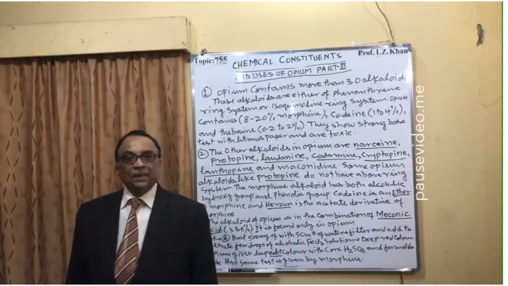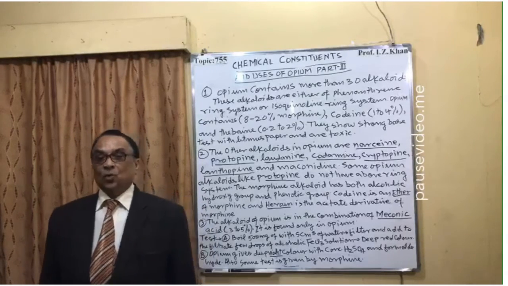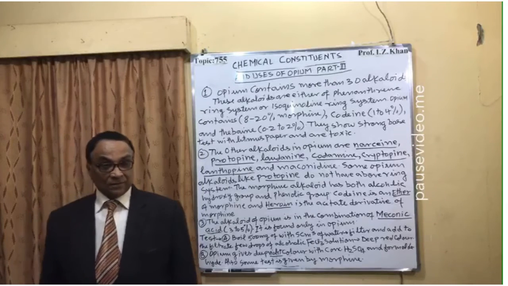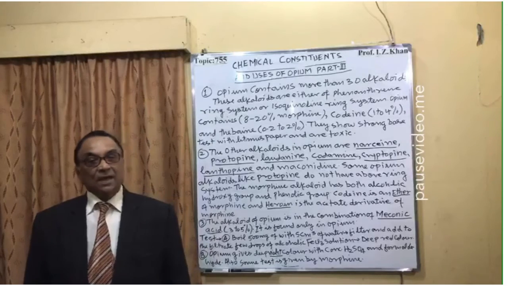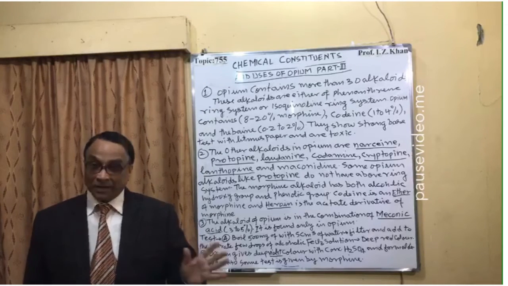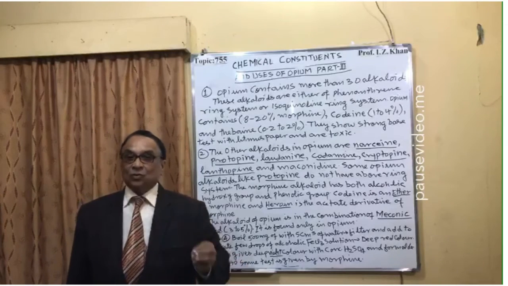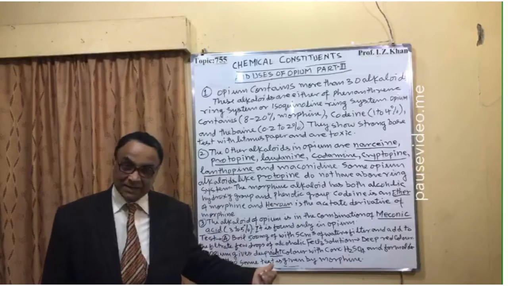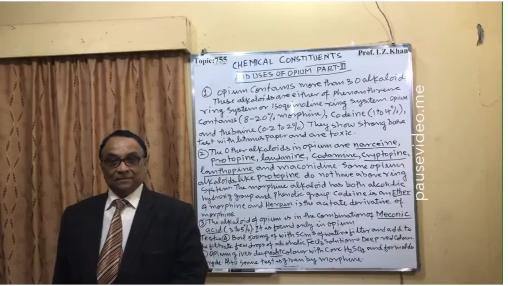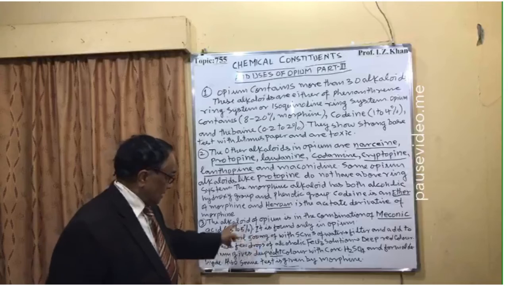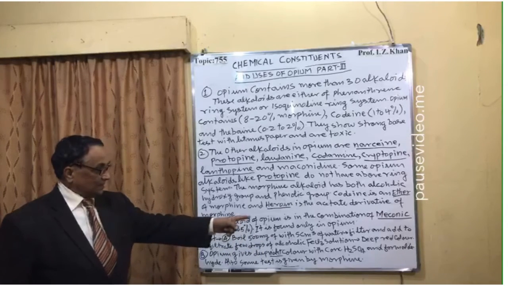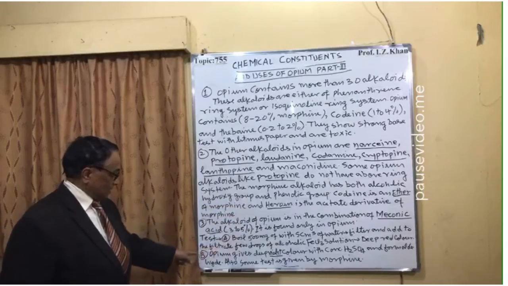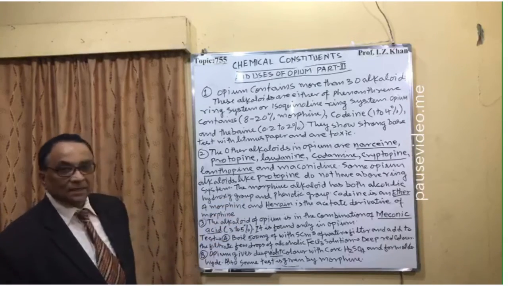The second test is that you take the solution of opium, and into it you add concentrated sulfuric acid and formaldehyde, and it will change into violet color. Changing into violet color means meconic acid is there, means morphine is there. So these are the 2 tests I have already given here: A test, that is with ferric chloride, and B test is with concentrated sulfuric acid.